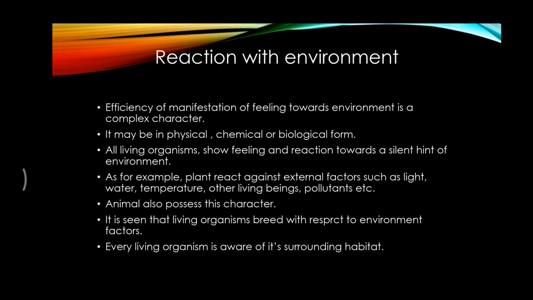The plant will carry out photosynthesis and other biological processes by using sunlight and water. Then there will be perspiration, increasing with temperature. Due to pollutants, there will be an adverse effect on the plant. They will have a disease, shown by changes in the color of leaves or stem, stunted growth, and so on. Similarly, animals will breed according to environmental factors. One of the environmental factors is the season.